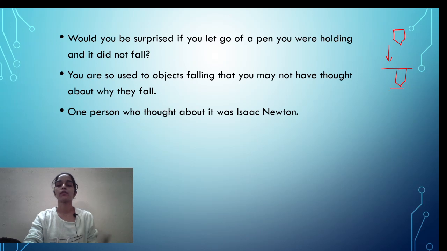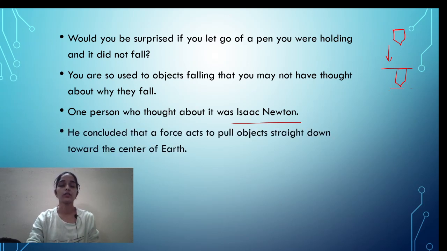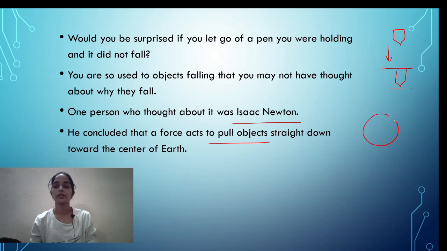So there was one person, Sir Isaac Newton. What did he do? He observed how things are attracted towards each other. He concluded that there is a force that acts to pull the object straight down to the center of the earth. If this is our earth, something or a force is pulling things towards the earth's center. This is the center and the things are going towards the center. Obviously you have noticed this everywhere.